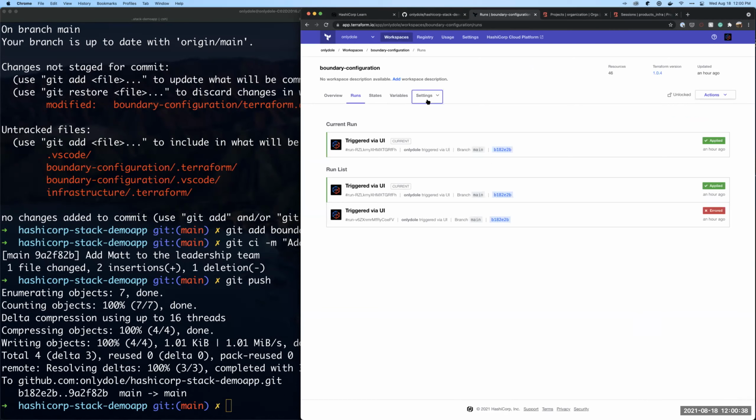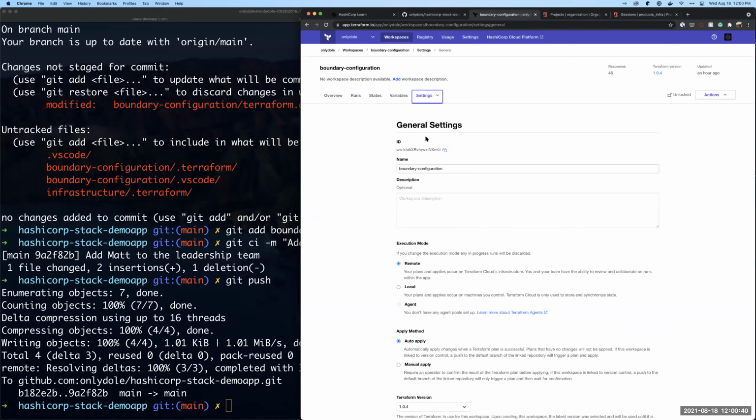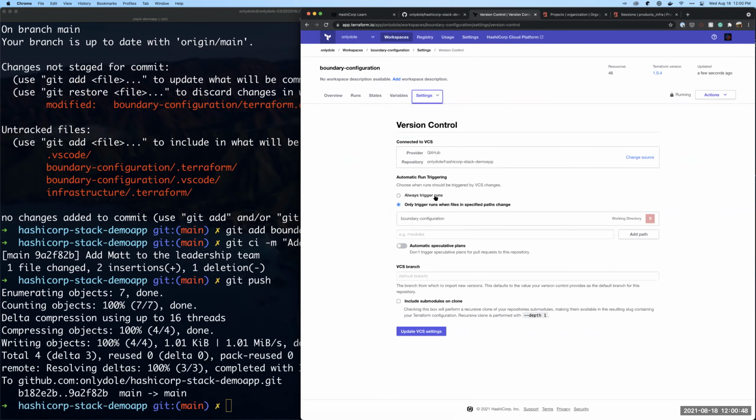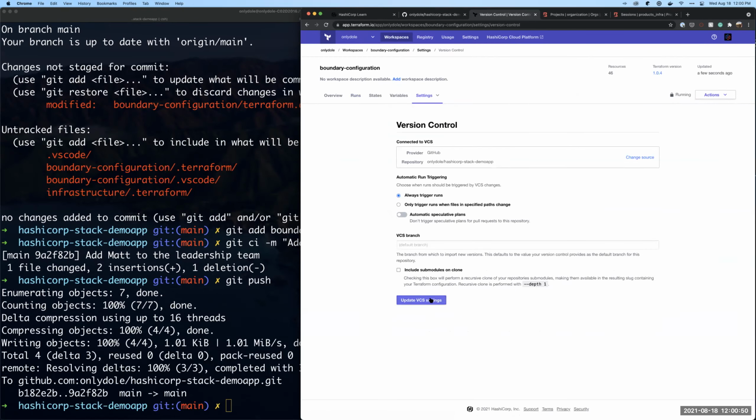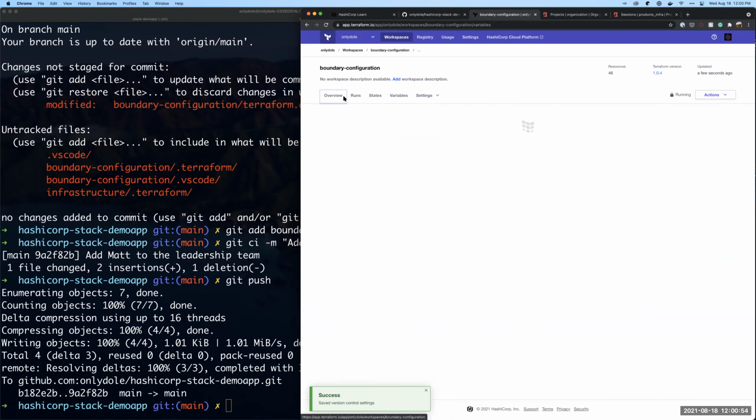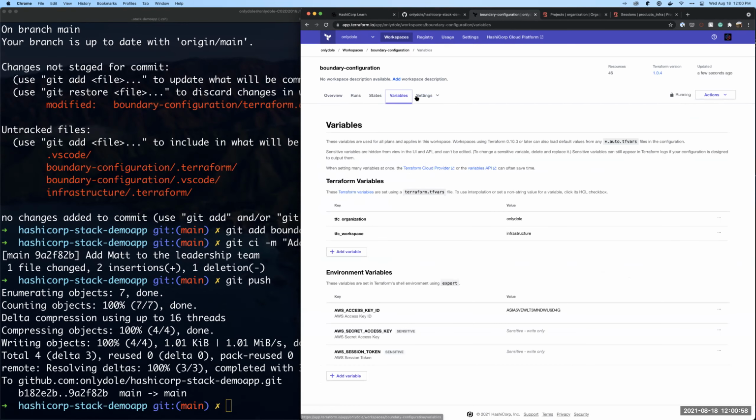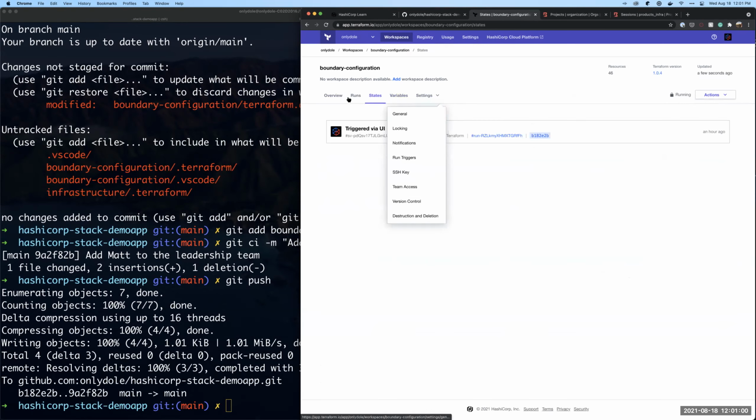And did I set this up correctly? I might not have. Version control. Okay, that should be fine. There it goes. Yeah, sorry about that. Configuration, live demos. I swear I'll get it right one day.